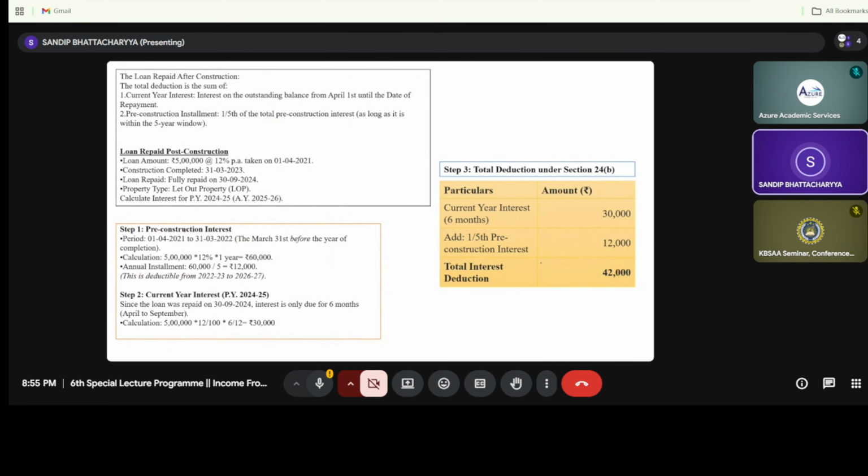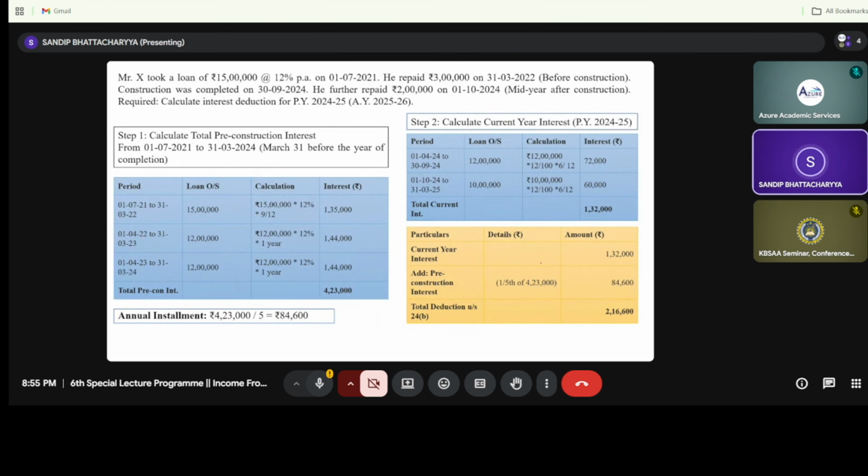So this is just a scenario of what calculation has been taken, that is the total loan after the reconstruction, the total repaid loan, as well as the various types of housing loan. Now the same thing, just I have taken the 1 second. That is, Mr. X took a loan of 15 lakhs at 12% per annum on 1/7/21.